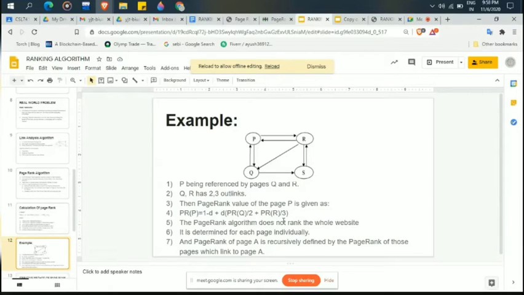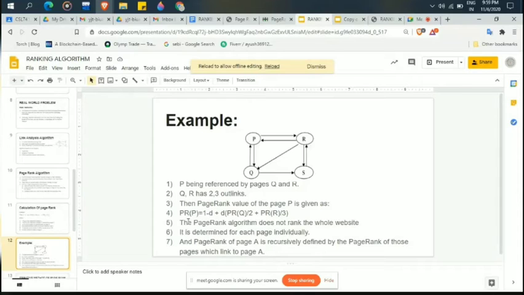Okay, the formula defines the PageRank calculation for node P. If we are calculating the PageRank for P, it depends on the links coming into P. The incoming links for P are from node Q and from R. So Q and R are both needed for calculating the PageRank of P. So 1 minus d is the damping factor, plus d times PR(Q).